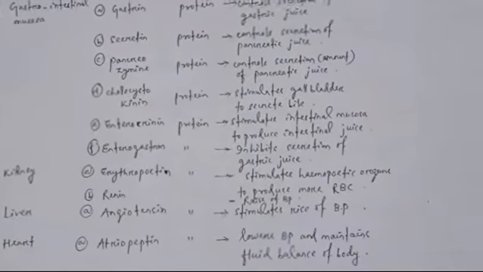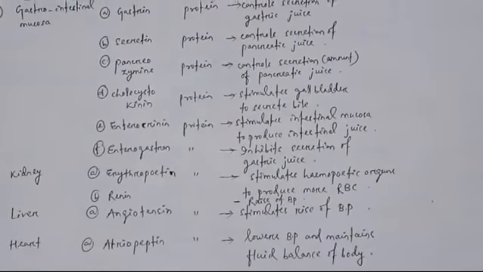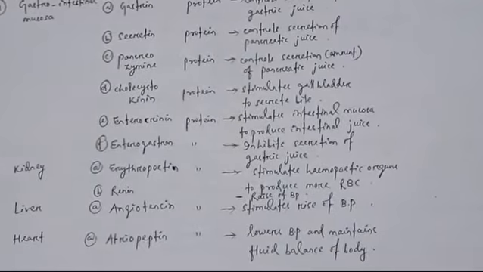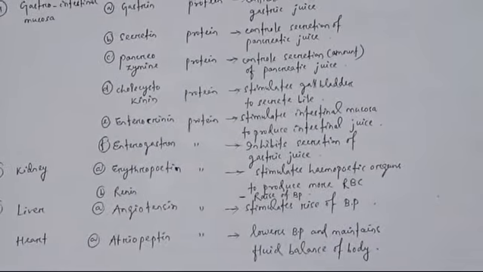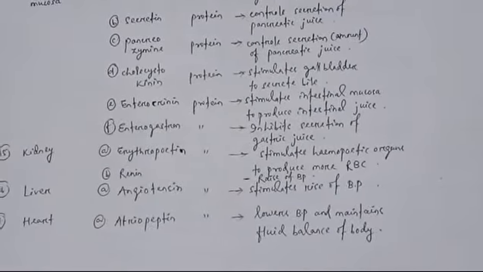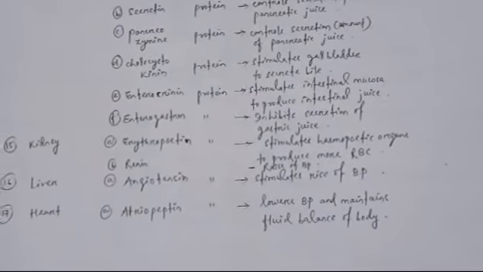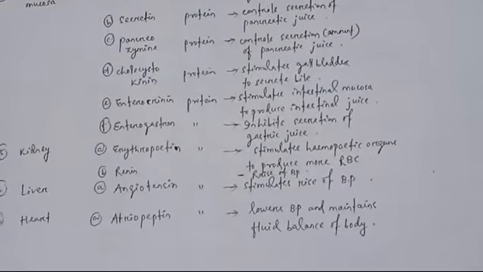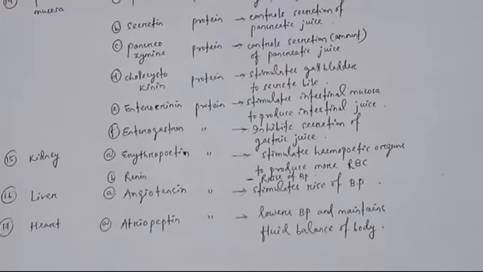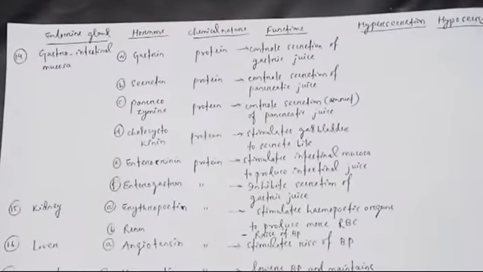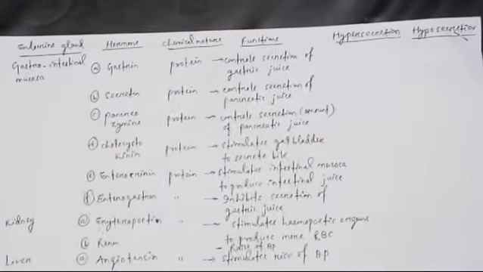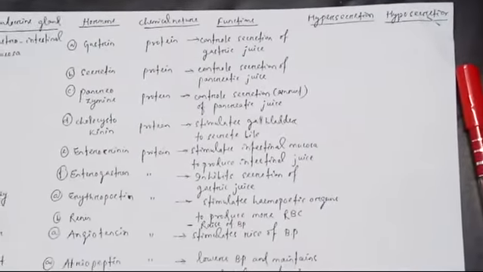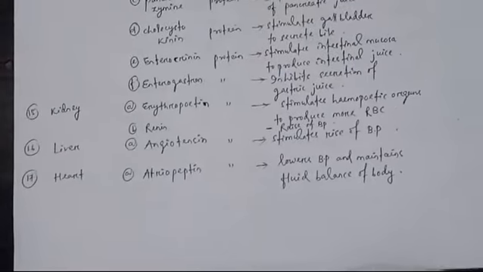And the fifth one, E, enterocrinin. Enterocrinin is proteinaceous and stimulates the intestinal mucosa to produce intestinal juice when food is present in the intestine. Enterogastrone is also proteinaceous. It inhibits secretion of gastric juice when food moves from the stomach to the intestine. Okay, so these are the 6 hormones produced from the gastrointestinal tract, and they do not have any hyper or hyposecretion disorders.